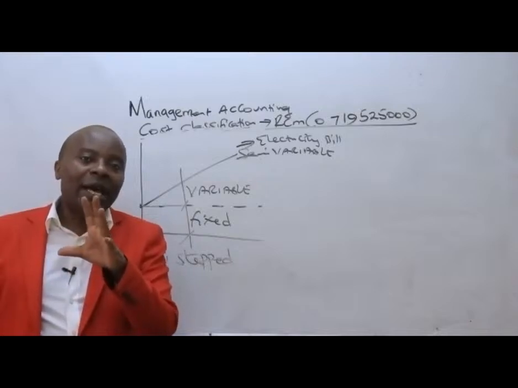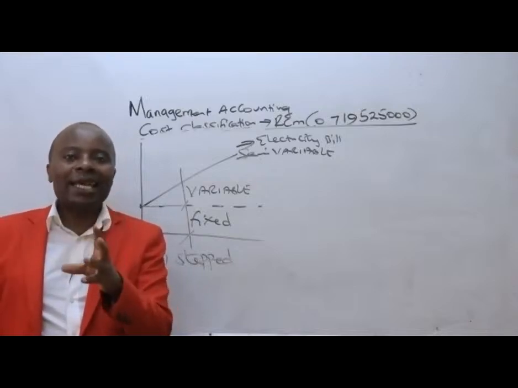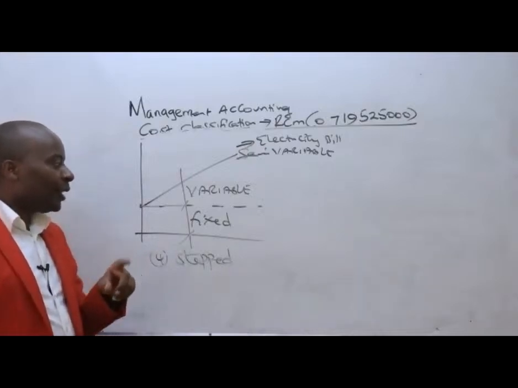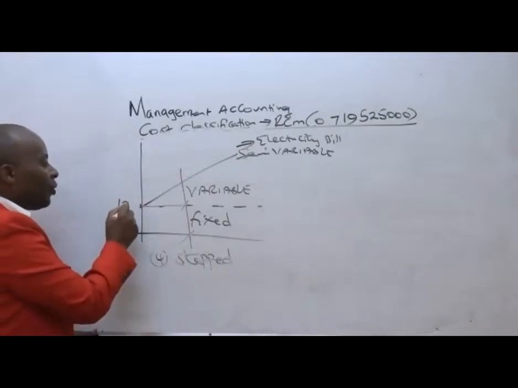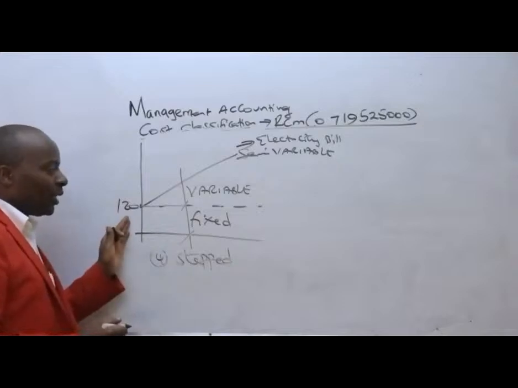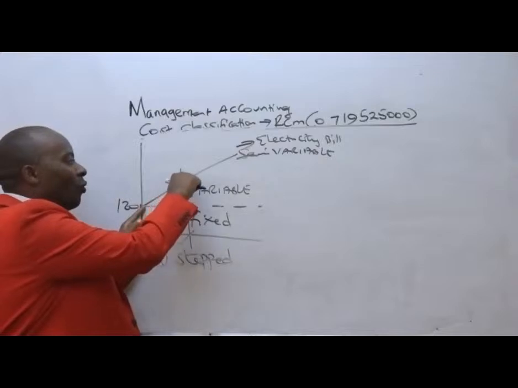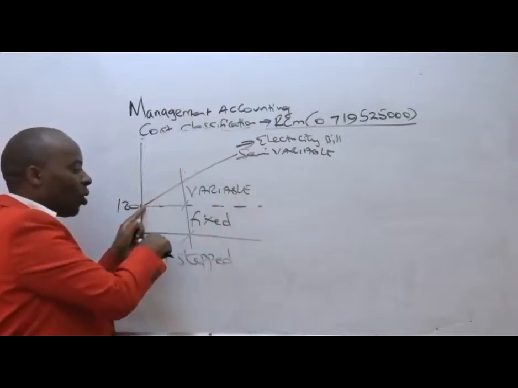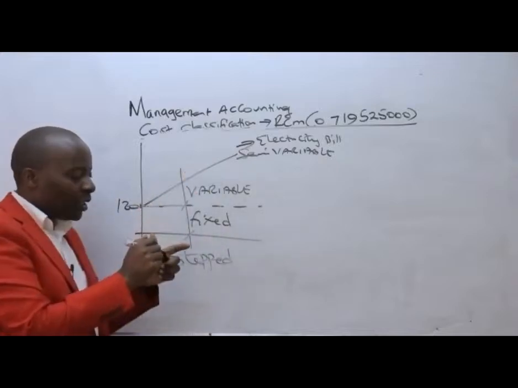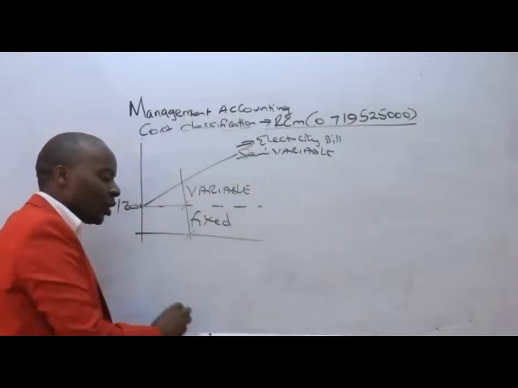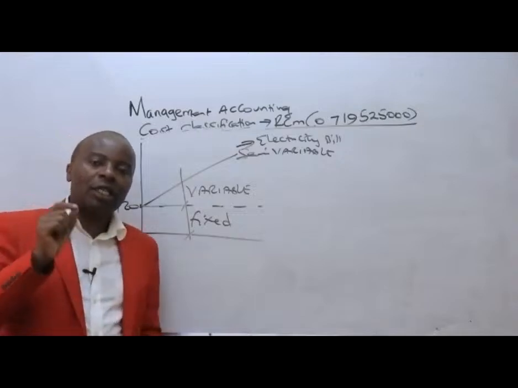It's like a meter rent, a meter rent, a meter rent. Very important for us to appreciate that electricity cost can never start from zero, it starts from about 120. Now from there, we shall have this component of our bill, which is dependent on the number of units which we are consuming.